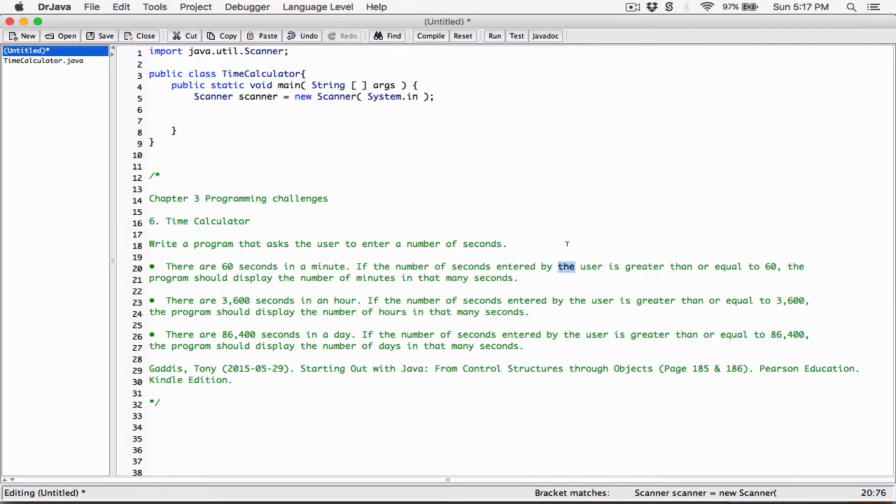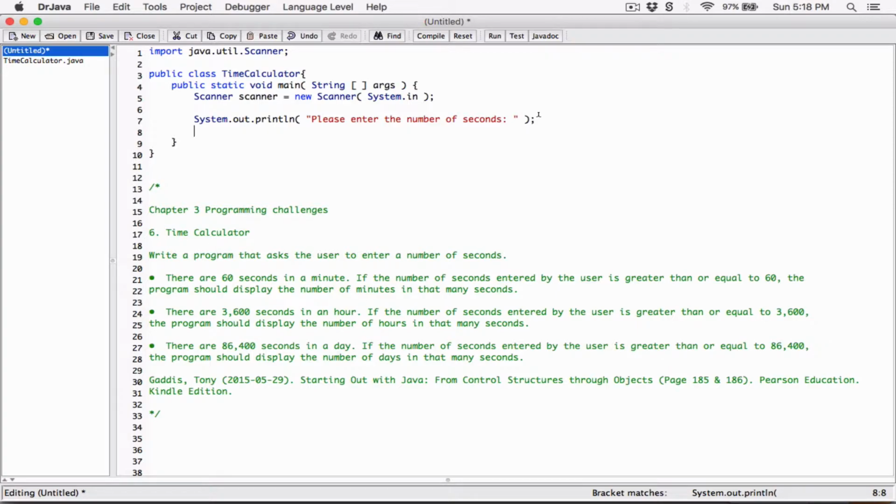That's what this program should do. So first of all, I need to go ahead and ask the user for the number of seconds. Okay, so let's go ahead and ask the user. I'm going to use a System.out.println statement and ask the user for the number of seconds. I'm going to say, please enter the number of seconds here. And once I type this, it's going to ask the user to enter the number of seconds, right?